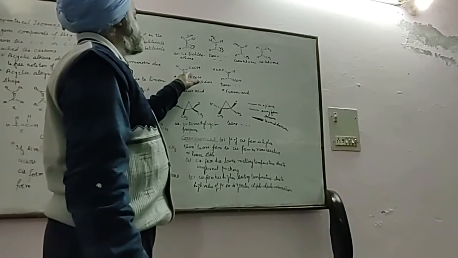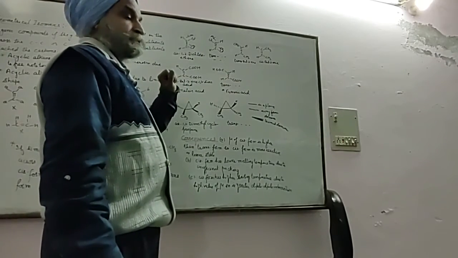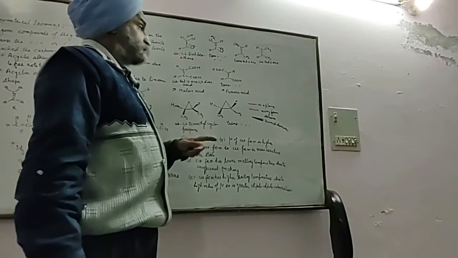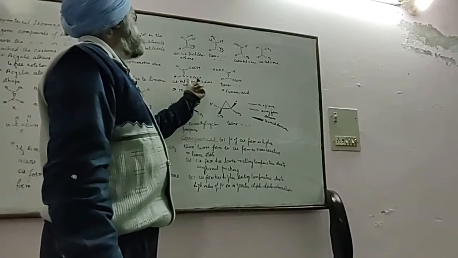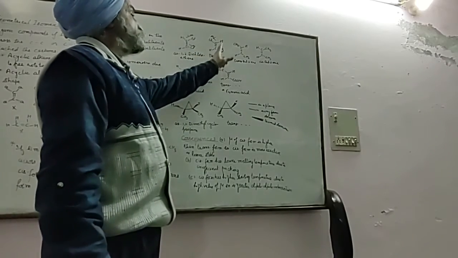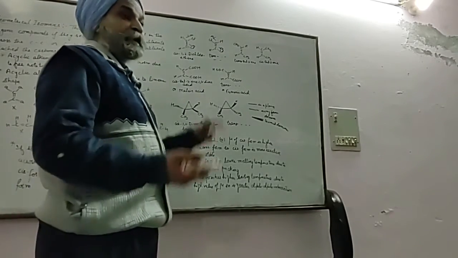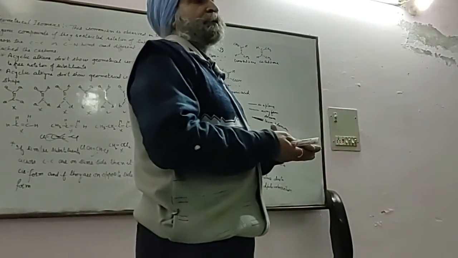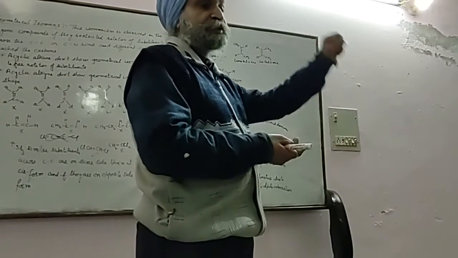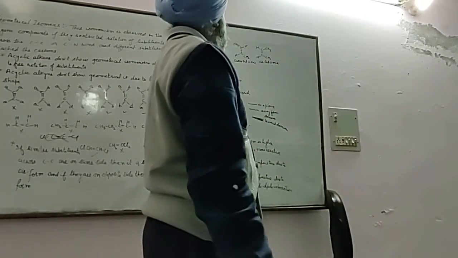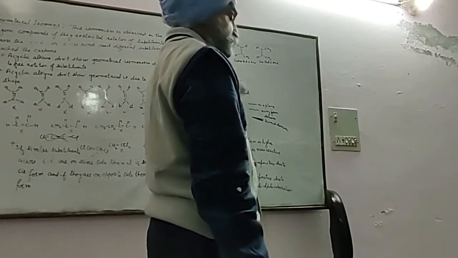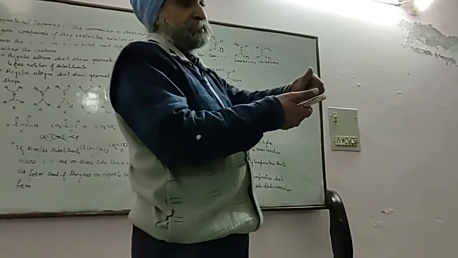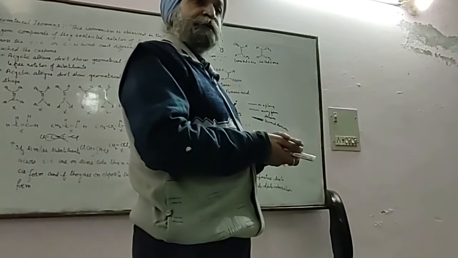But in the cis form, they are not properly packed, and hence they have a low melting temperature. In the trans form, they have a high melting temperature. Melting temperature depends on how tightly packed the molecules are. How closely can you pack them? That is possible in this one, not in this one, because of the opposite side. Like with shoes, you put the pair in the box alternately, not on the same side.